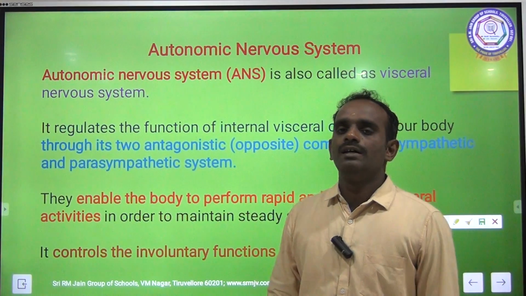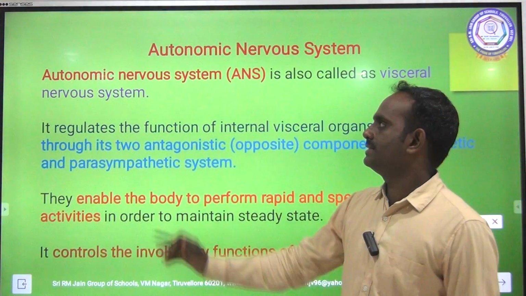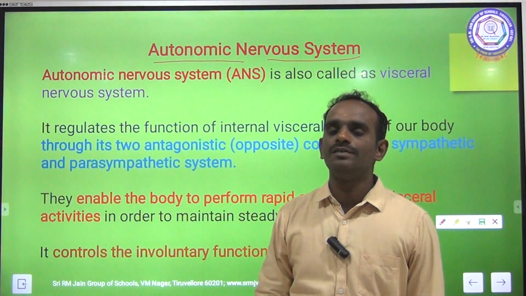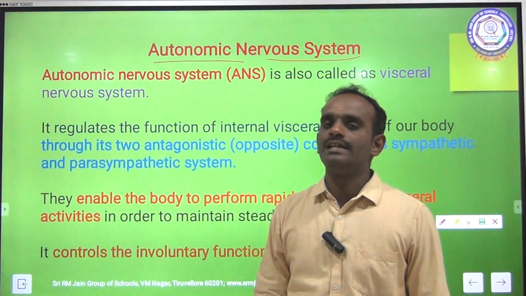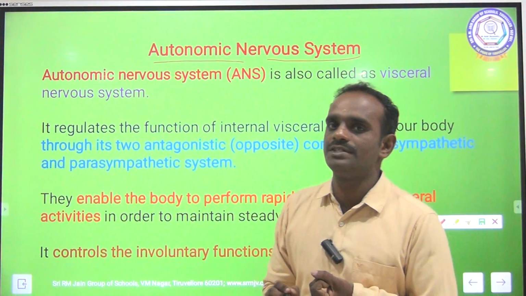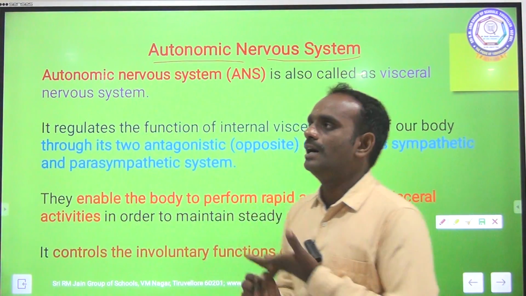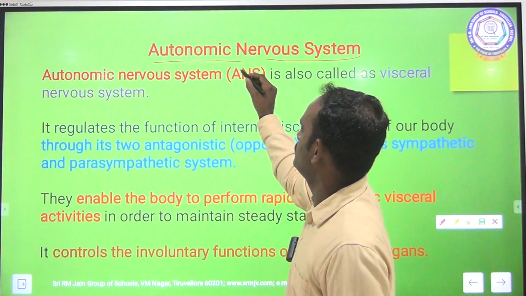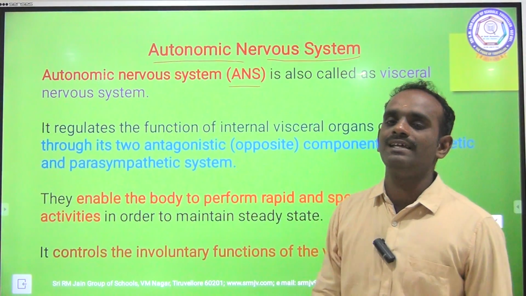The third one is the autonomic nervous system. Already two we studied. The first one is the central nervous system, the second one is the peripheral nervous system, and now the third one, the autonomic nervous system. In short, it is called ANS.